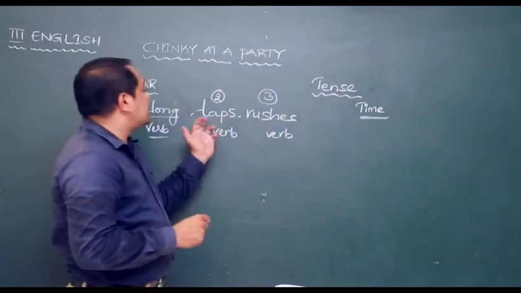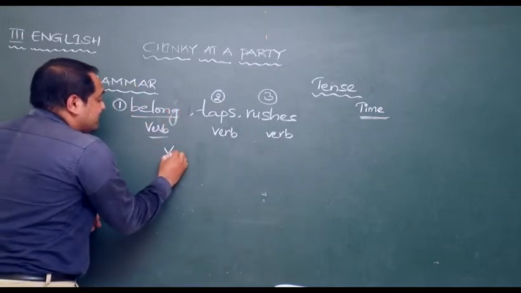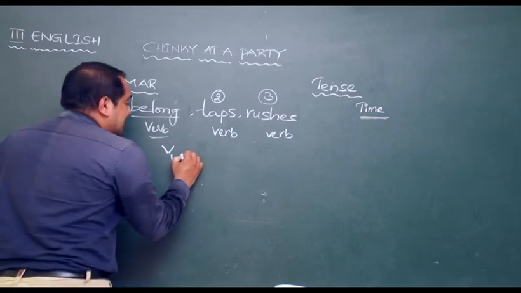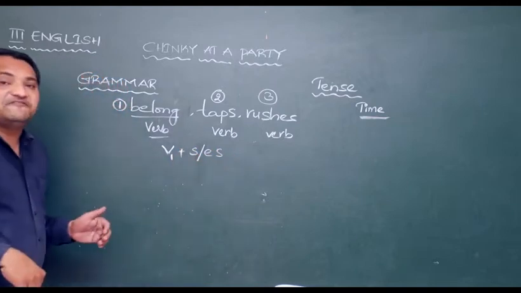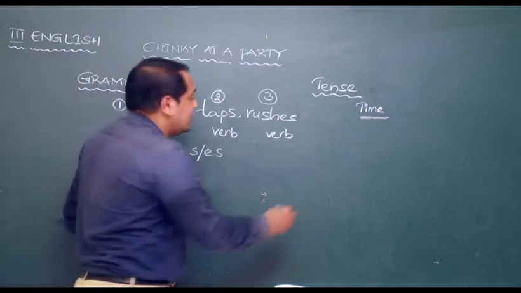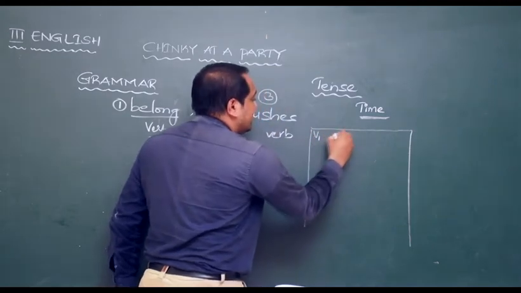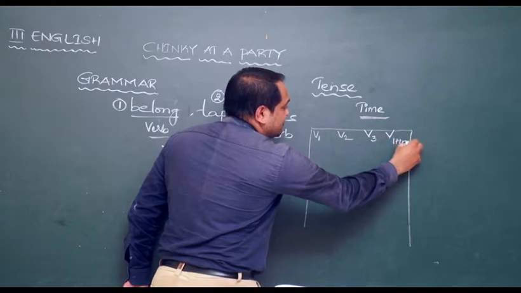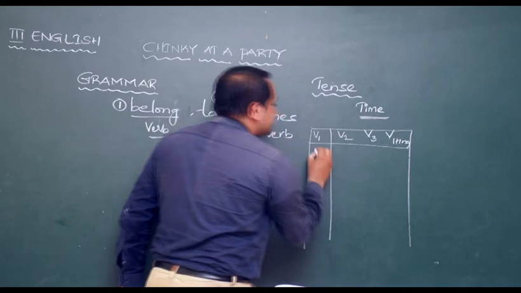So, all these verbs are also in simple present tense. A few verbs that are in V1 form are called simple present tense verbs. Sometimes we also add S or ES to the verb that is in basic form. Sir, let me make it more clear. How many forms are there? Verb forms are 4. V1, V2, V3, V1 plus ing. What is this V1? V1 is called the basic verb form.